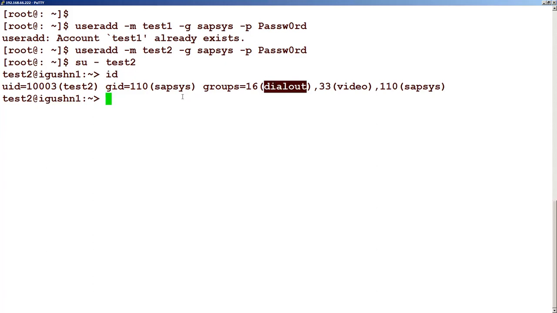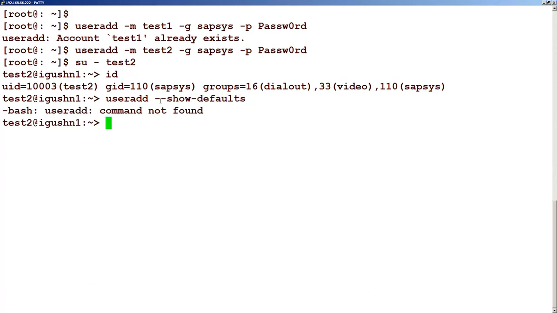One thing to take note of is these defaults. From where do these defaults come? We can find out that information as well. If we type the command useradd with show defaults, it says that under this ID it cannot find this.